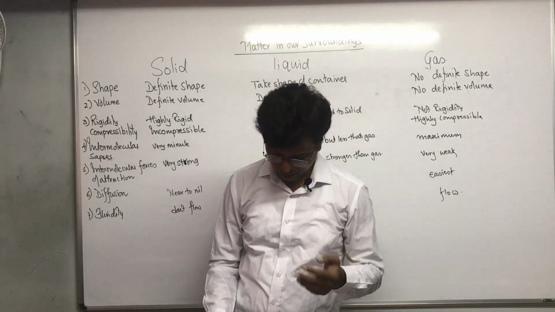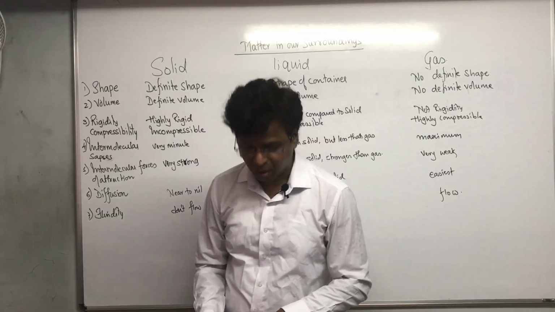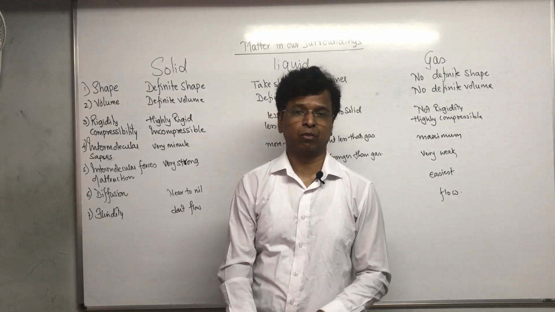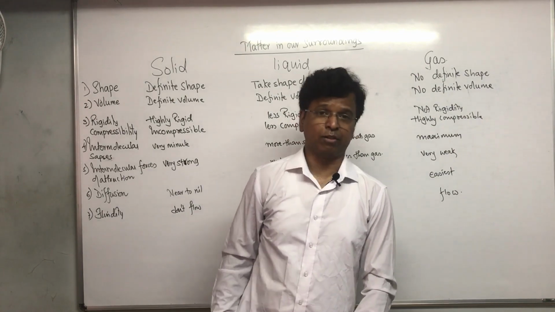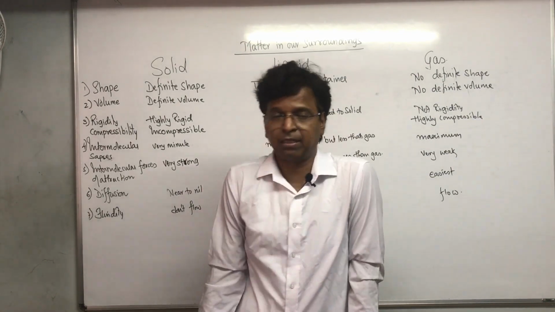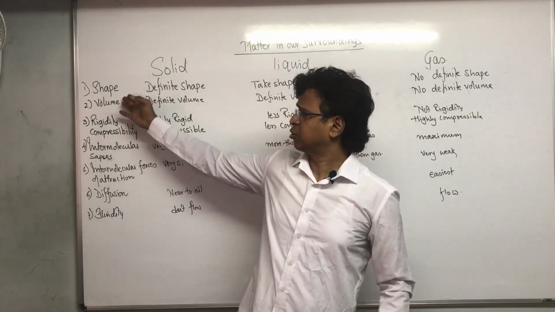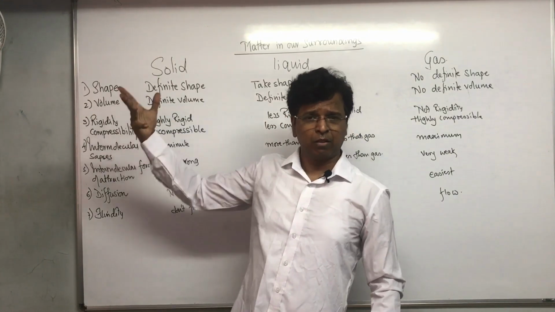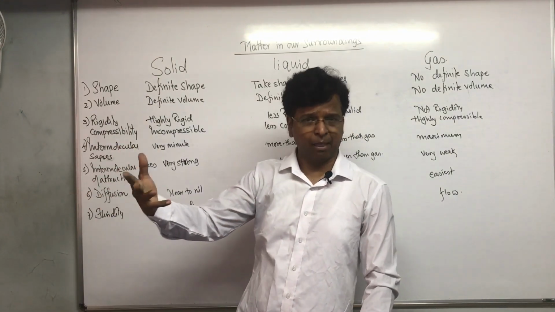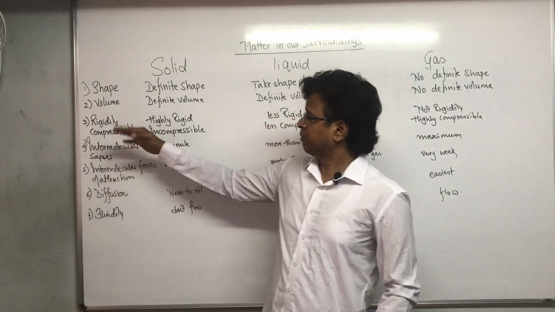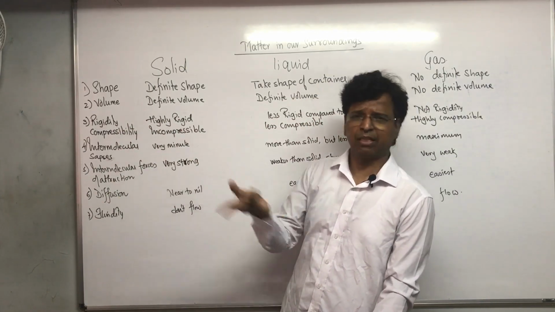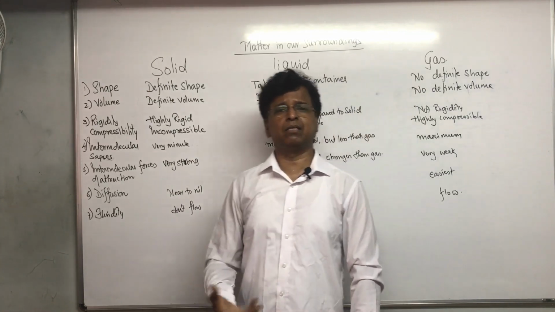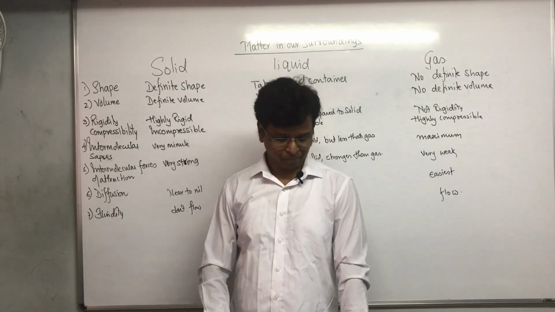Okay. Next is that only a gas exerts pressure on the walls of the container. So that is what I have explained to you now. Second, a wooden table should be called a solid. Yes or no? Definitely it is a solid. Why? Because it has all the properties of solids: definite shape and volume. A table has a definite shape and volume. It is highly rigid and almost incompressible. That's why the table is a solid.